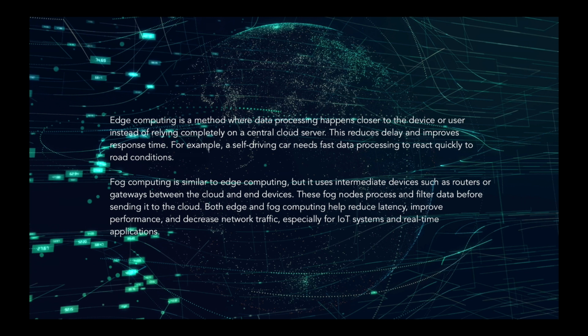Fog computing is similar to edge computing, but it uses intermediate devices such as routers or gateways between the cloud and end devices. These fog nodes process and filter data before sending it to the cloud. Both edge and fog computing help reduce latency, improve performance, and decrease network traffic, especially for IoT systems and real-time applications.